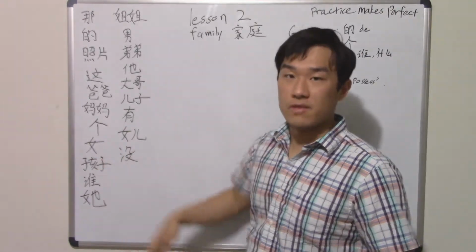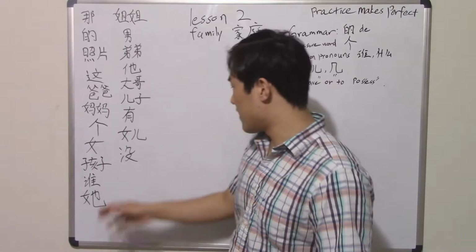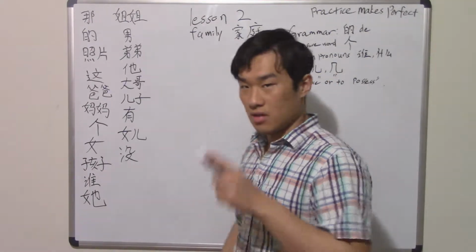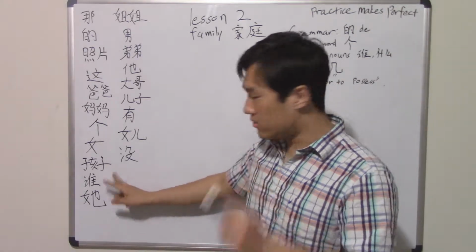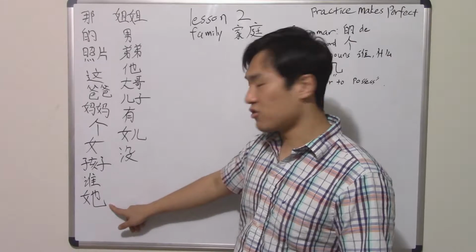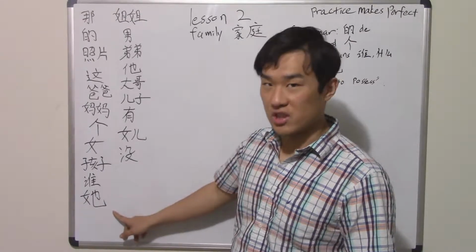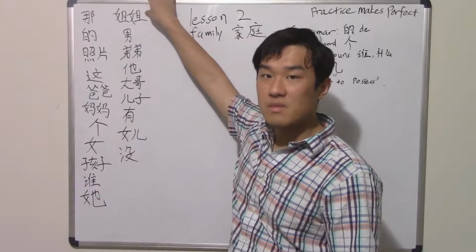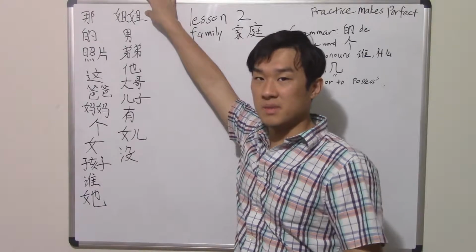女 means female, gender female. Okay, next one will be 孩子. 孩子 means child, kid, single. Okay, child. And then next one will be 谁. 谁 means who. And then next one will be 她. 她 means she. And then next one will be 姐姐. 姐姐 means sister, older sister specifically.